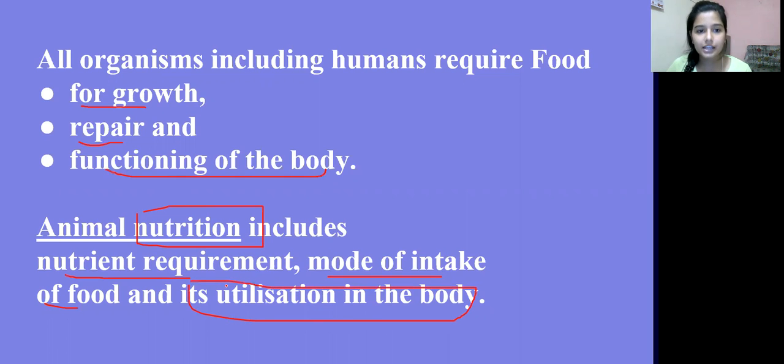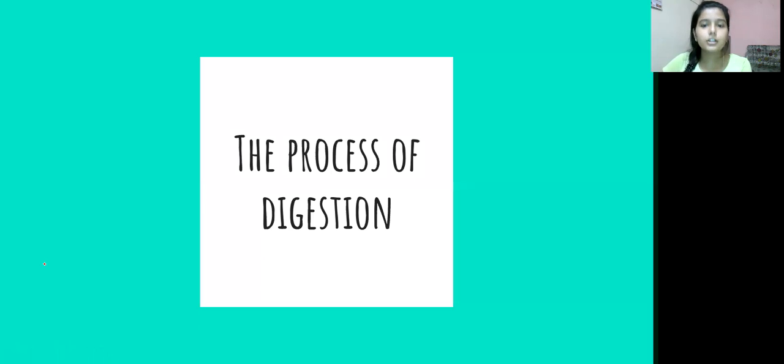If we are having any food, or we can say that nutrient, how exactly we take it in, usko hum mode mein ginte hain, and then after intake of the food or the nutrient, how exactly that nutrient, or we can say the food, is getting utilized in the body.